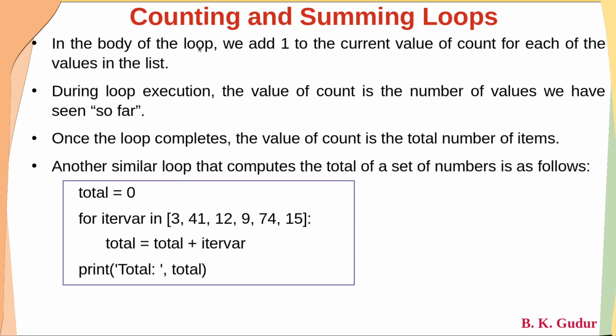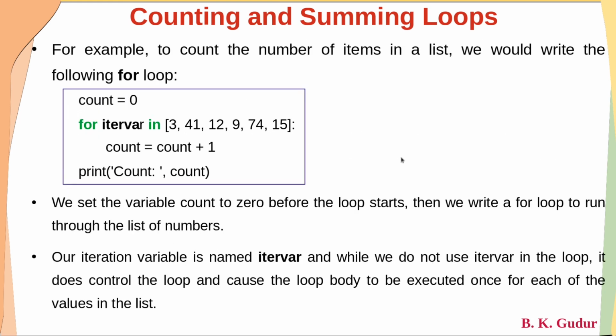In the body of the loop, we add 1 to the current value of count for each value in the list. During loop execution, the value of count is the number of values we have seen so far. Once the loop completes, the value of count is the total number of items in a list. And so we can see another similar example that computes the total of a set of numbers.